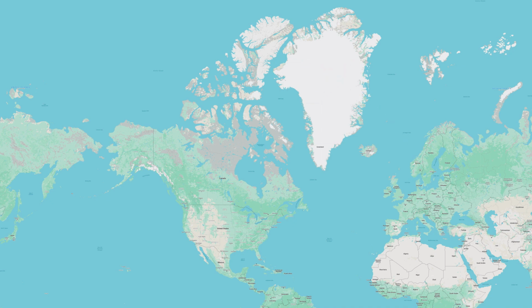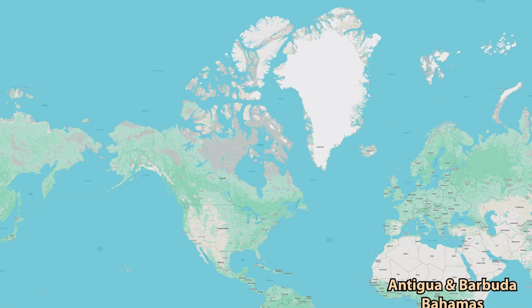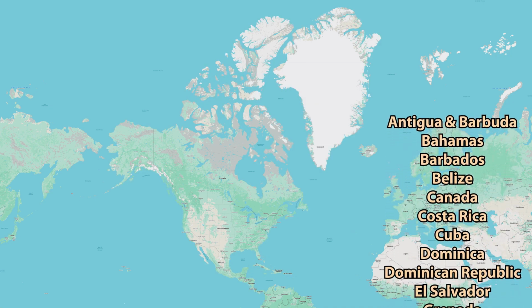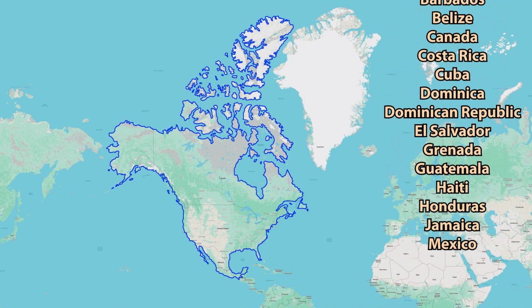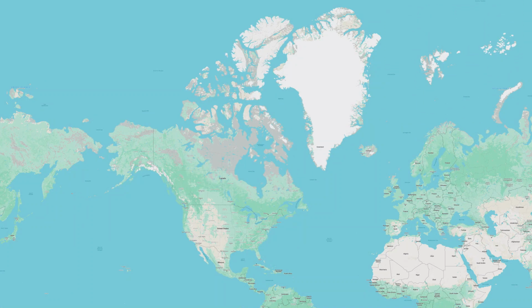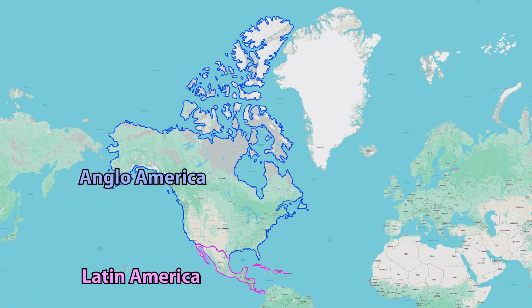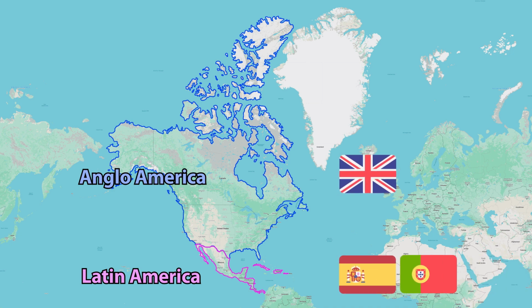North America is broadly divided into three regions: Northern America and Mexico, Central America, and the Caribbean. There are 23 countries in the continent, but only two countries, namely Canada and USA, occupy around 80% of the area of the whole continent. Linguistically and culturally, North America is divided into two primary regions, Anglo-America and Latin America. Anglo-America has an English-speaking population, whereas Latin America has a population speaking Spanish, Portuguese or French.